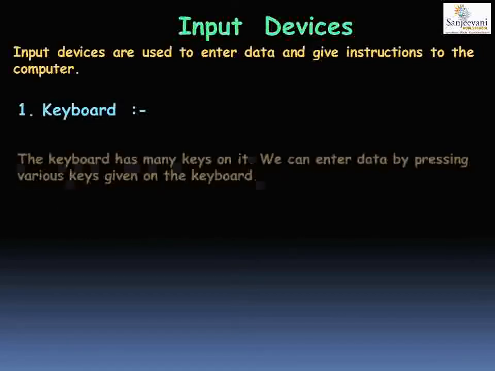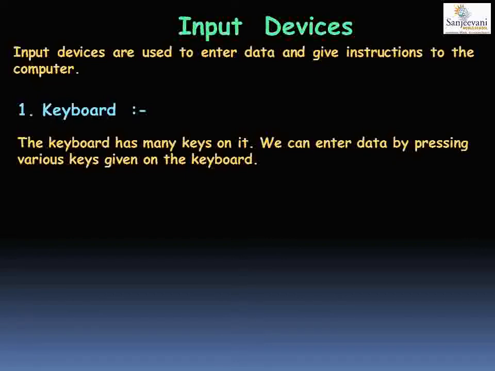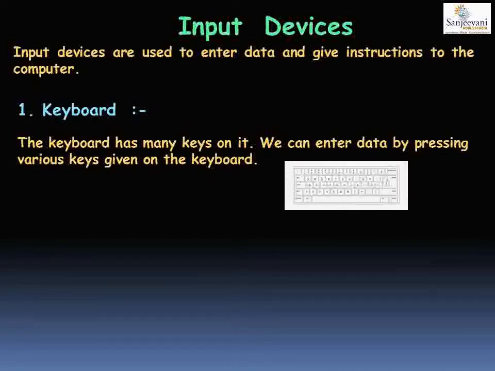keyboard. Now a keyboard has many keys on it. The different types of keys that a keyboard has are alphabet keys from A to Z, the number keys from 0 to 9. You have different instruction keys. Okay, you have plus, minus, you have space bar for giving space, you have backspace key for erasing whatever you have written, you have delete for deleting the files and the folders, you have enter key, you have shift key. So these are the different keys which help you to give data and instructions as input to the computers.